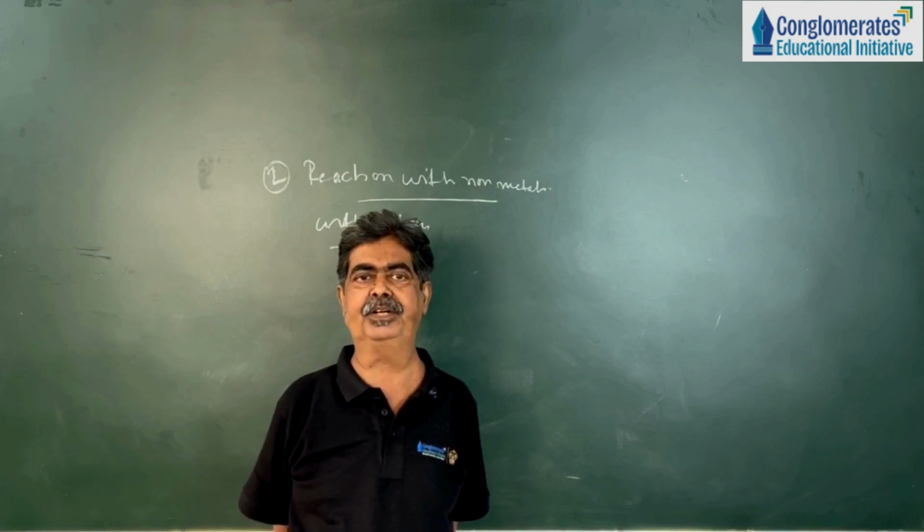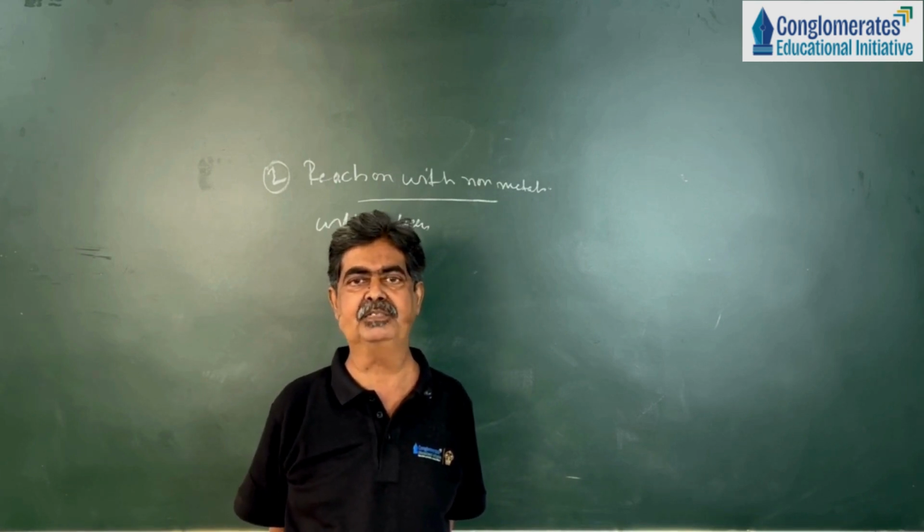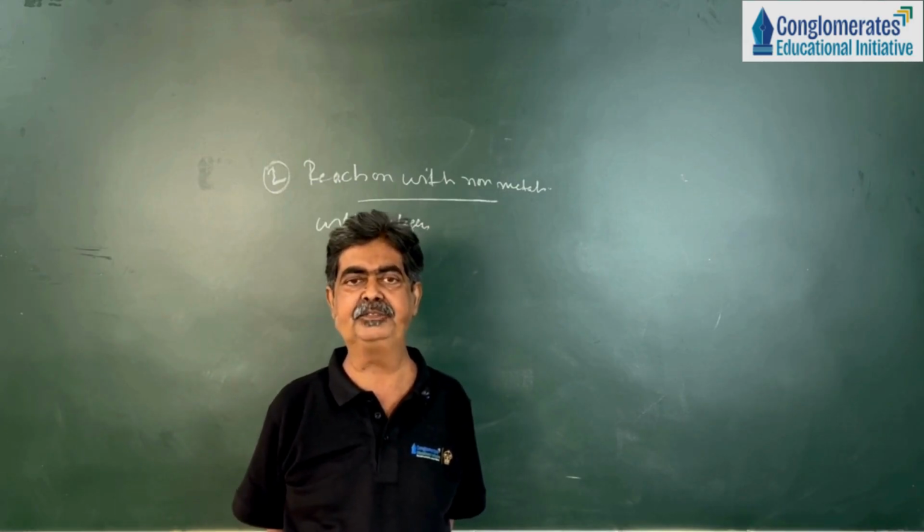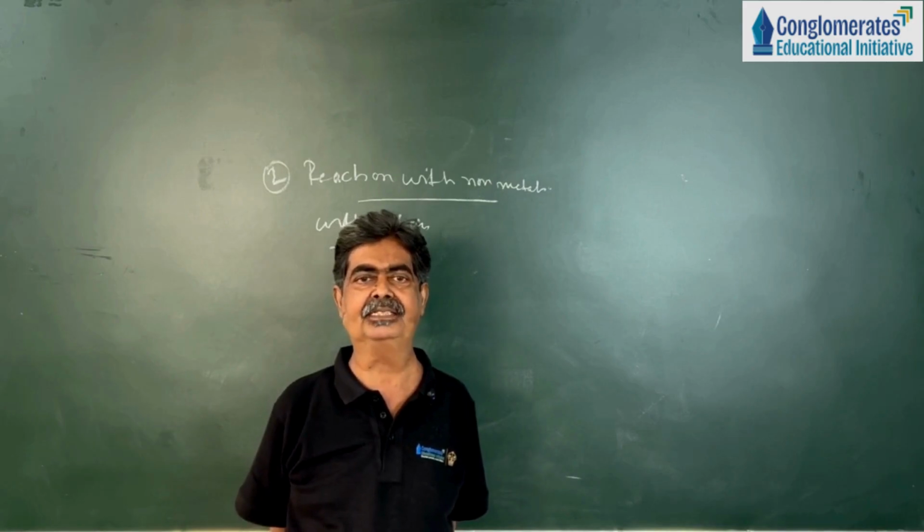The conditions will be different. Fluorine being the most reactive element, when it comes in contact with hydrogen, no condition is needed, they will produce HF. But in case of HCl and HBr, they need diffuse sunlight and heat.